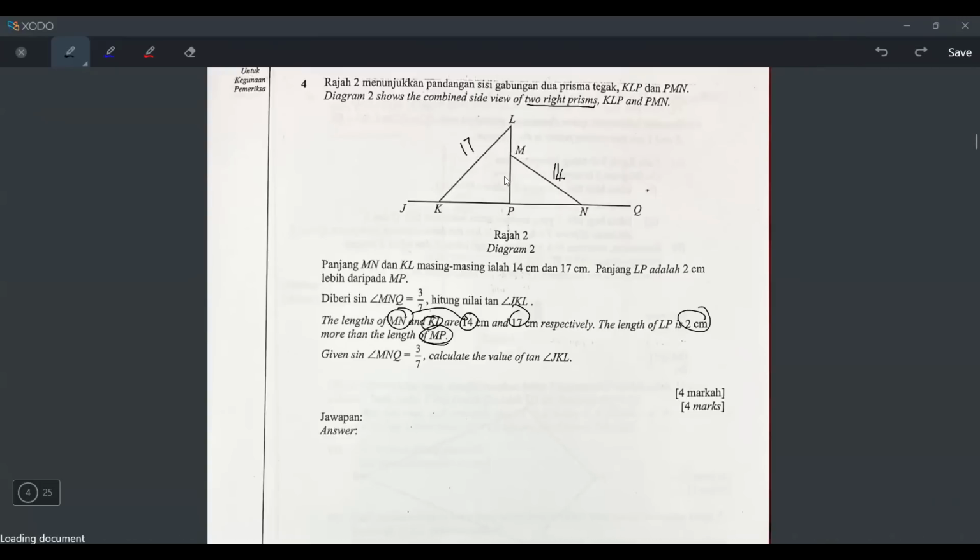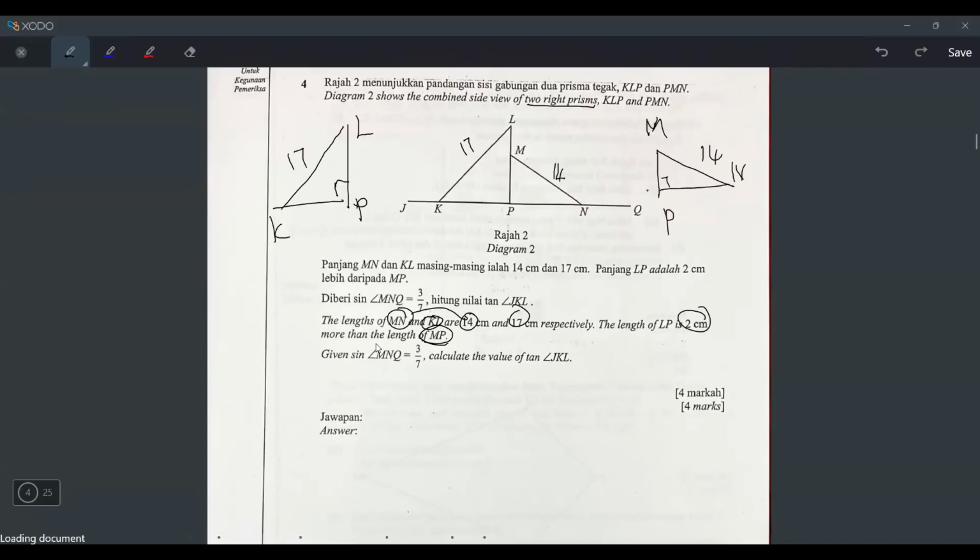So I will draw my own way, because there are two right angle triangles here. So I will separate them. The first triangle looks like this. This is LPK, 17, 90 degrees. And what about the other triangle? The other triangle is here, with M and P, and this is 14, 90 degrees.